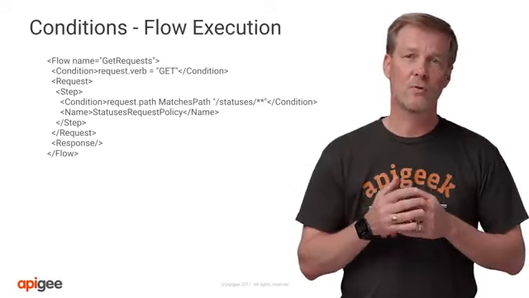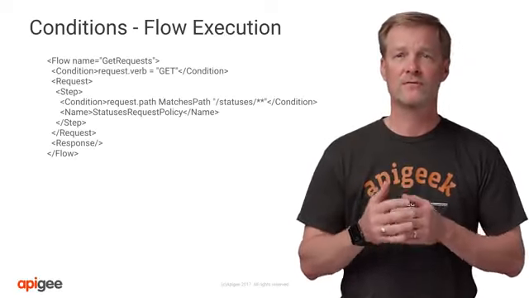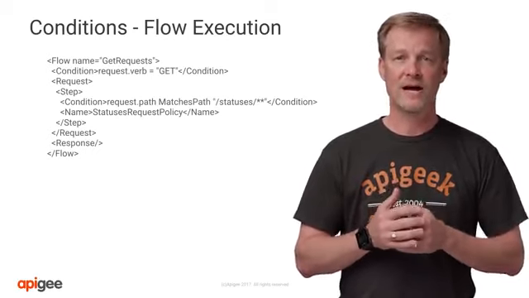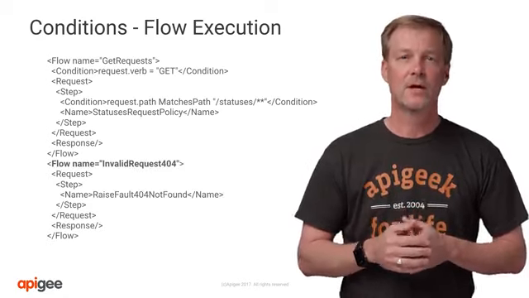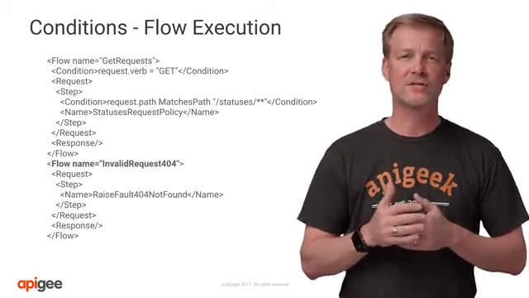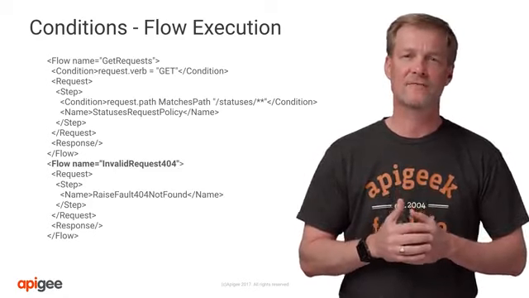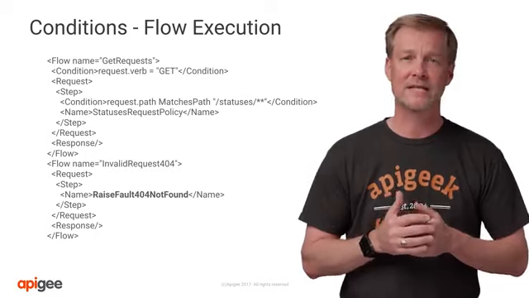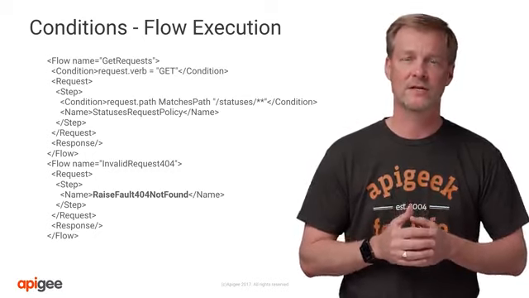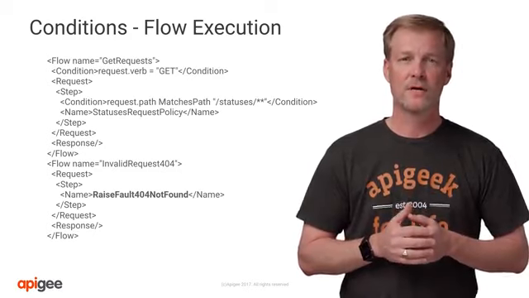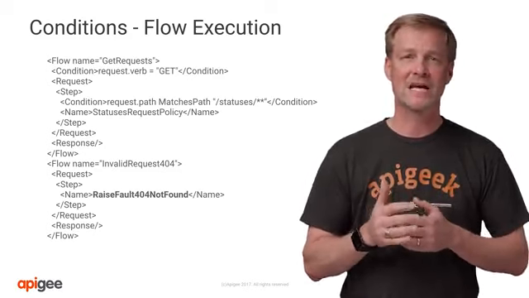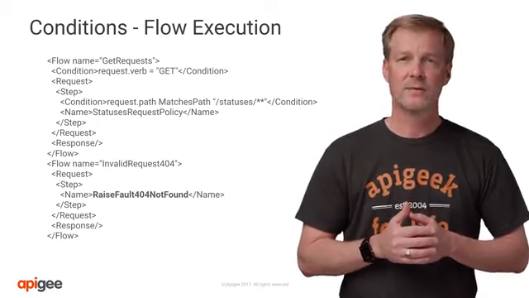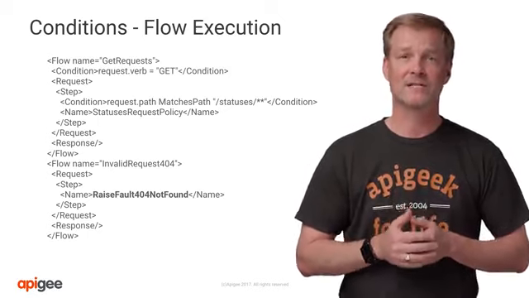You can also control when a flow executes by including a flow condition. For example, get request flow will execute provided the request verb is get. Note, it is best practice to create a catch-all conditional flow with no condition after your conditional flows. From this flow, you can return an error message indicating that there was no matching condition for the request, typically a 404. Since the conditional flows are evaluated top to bottom, only the first one that evaluates to true is executed. Make sure to put your catch-all flow last.